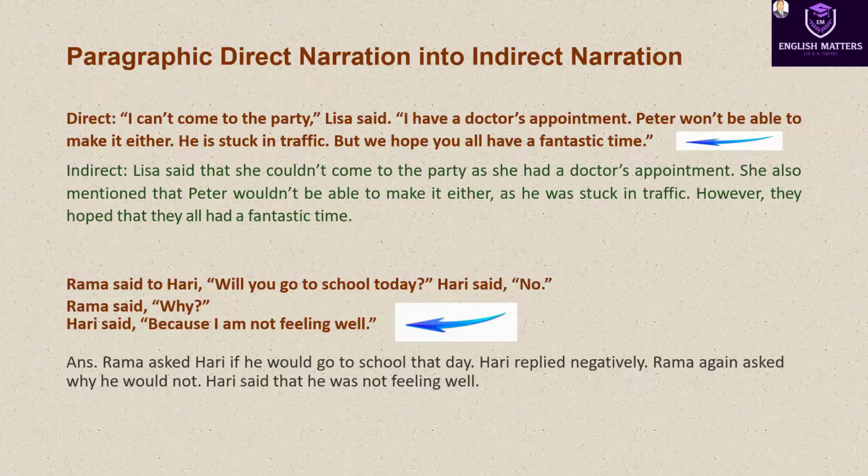It is important for us to know the be forms: is, was, been; am, was, been; and are, were, been. The past tense of is is was, and the past tense of am is also was. The past tense of are is were. So these things we have to remember. Let me read it out.